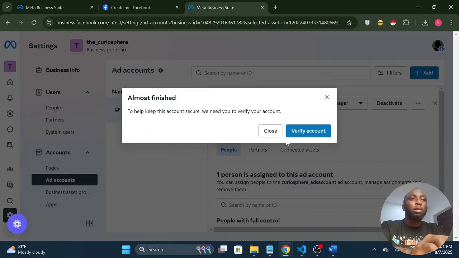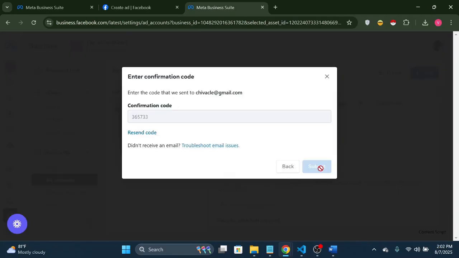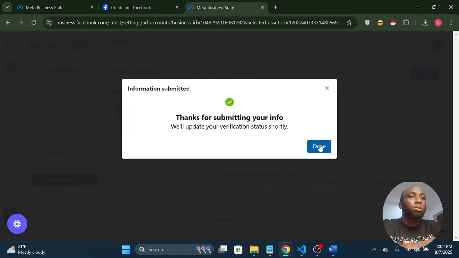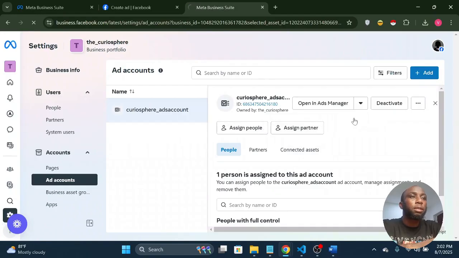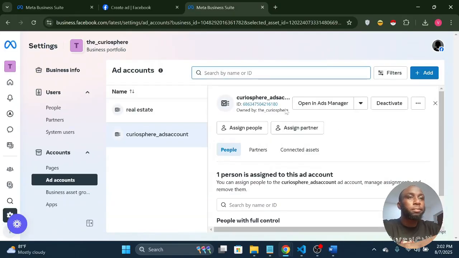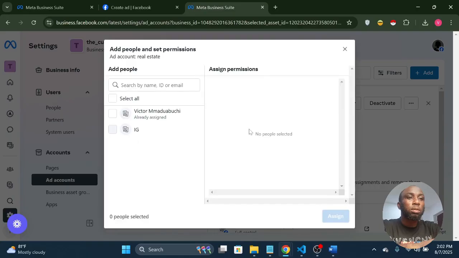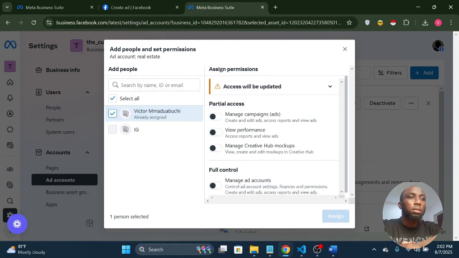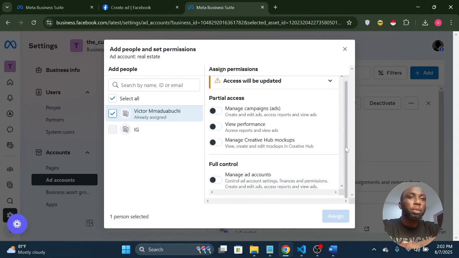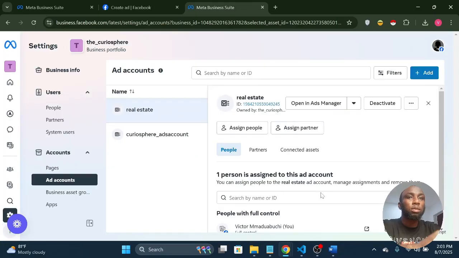You need to verify this ads account with a verification code, and we have created our ads account. Once we have created our ads account, this is the ads account we created. You assign a user to it, and the user will be your personal Facebook account. You assign it to that ads account, and that is it, we are done.